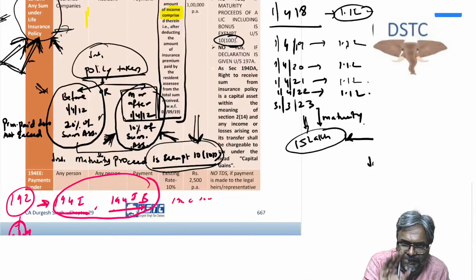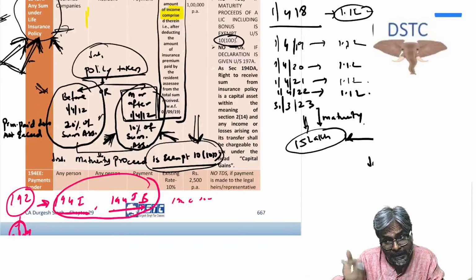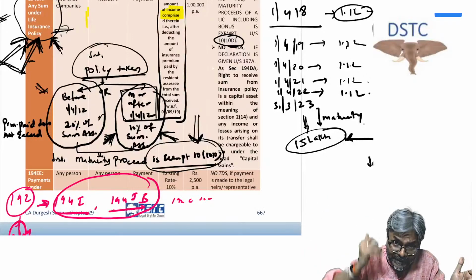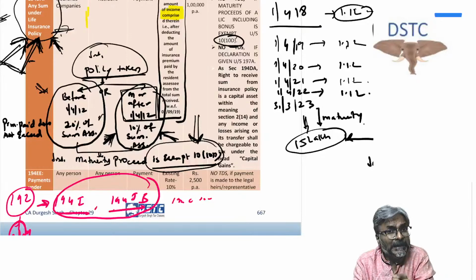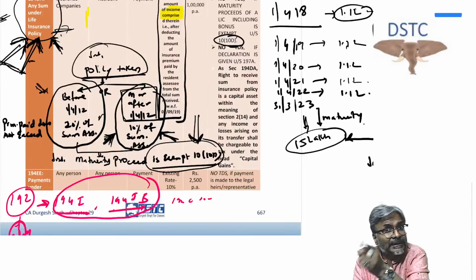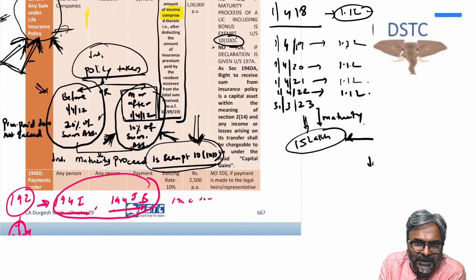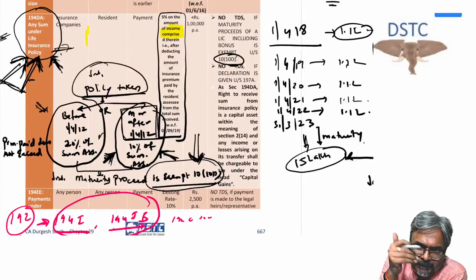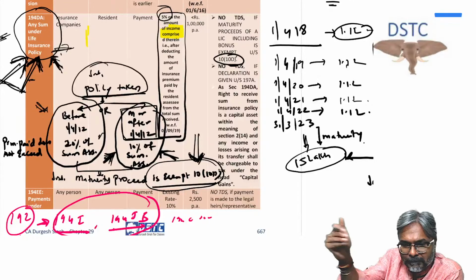So whenever 10(10D) is not applicable, because if it is exempt, then on the payment of the maturity proceeds, will you deduct TDS? No. So it means the premium you are paying is more than 10% and 20% respectively. All of you agree to this one? Yes. Now, because it is more, TDS would be 5%, students, of the sum paid.